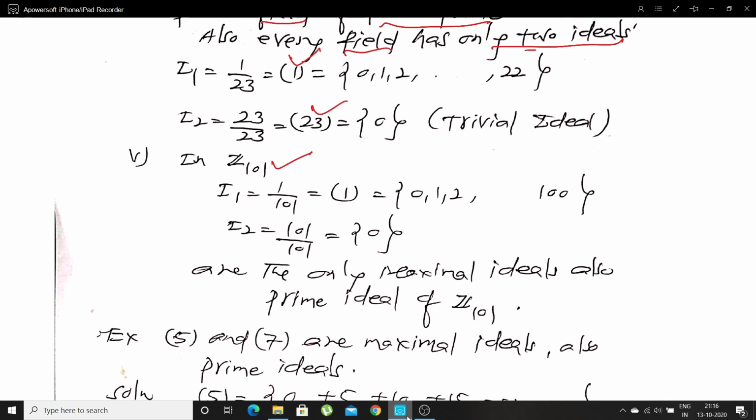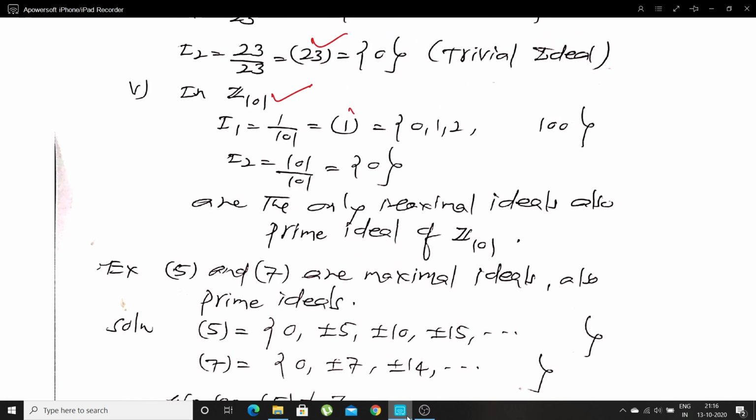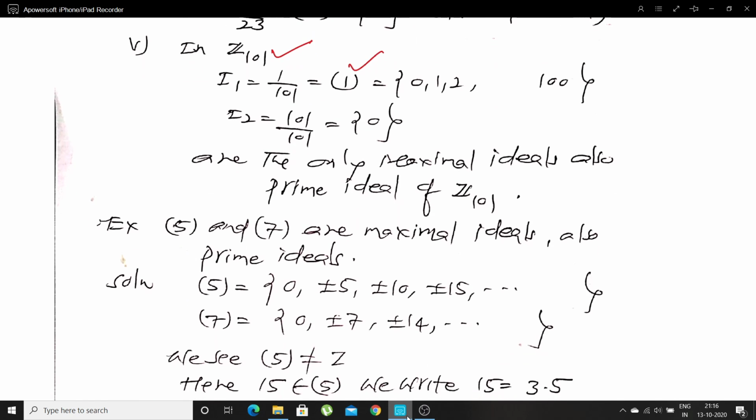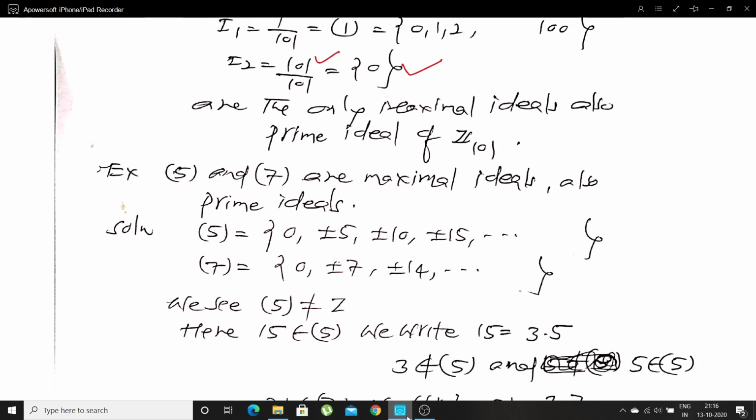The first ideal is generated by 1. The second ideal is generated by the last one, that is 101. Since the remainder is 0, we get only one element inside the set, that is 0. Therefore, I1 and I2 are the only maximal ideals and they are said to be the prime ideals.